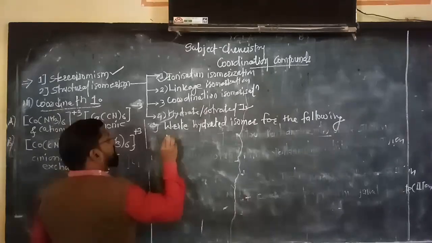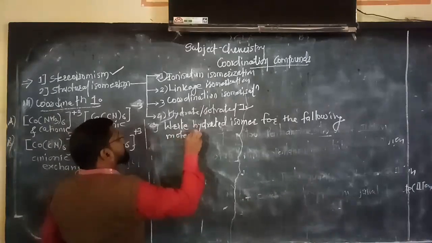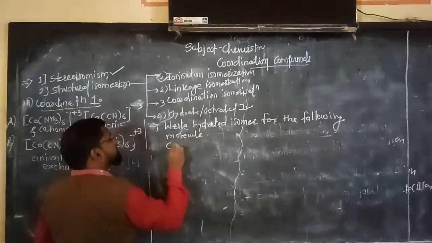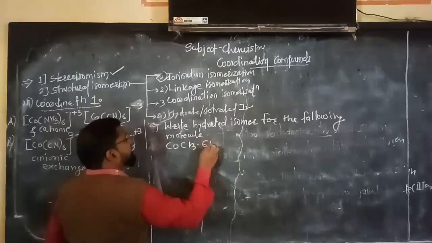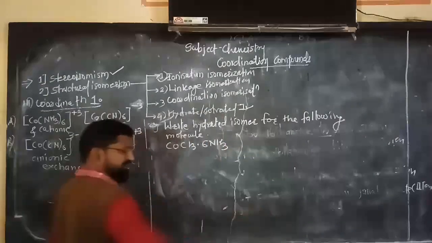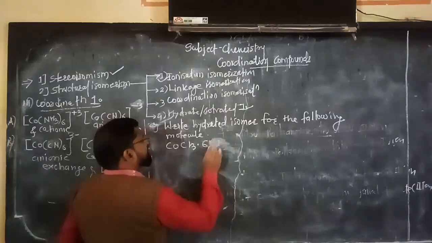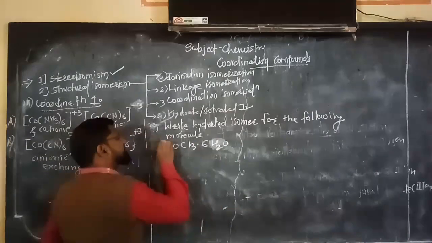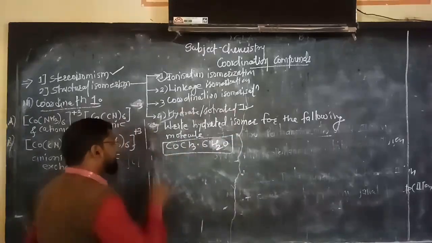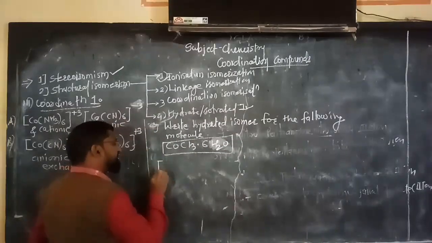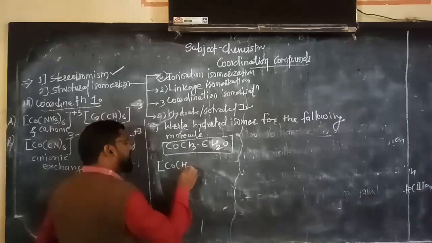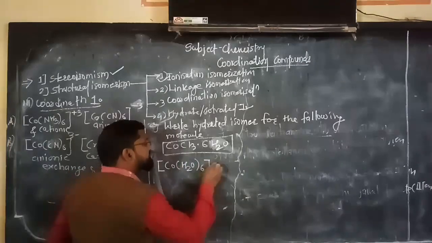Let us have this molecule: CoCl3·6NH3, sorry, CoCl3·6H2O. Now for this we will write the hydrate isomer. Basically it is like this: [Co(H2O)6]Cl3.